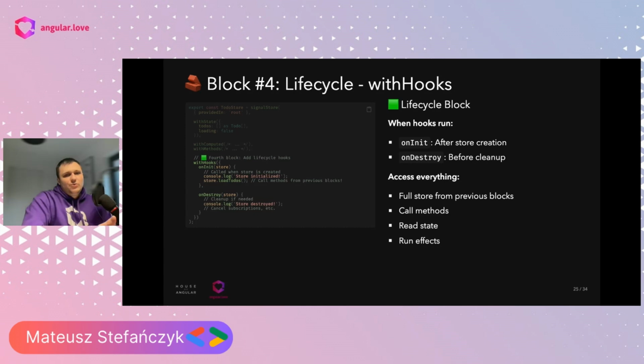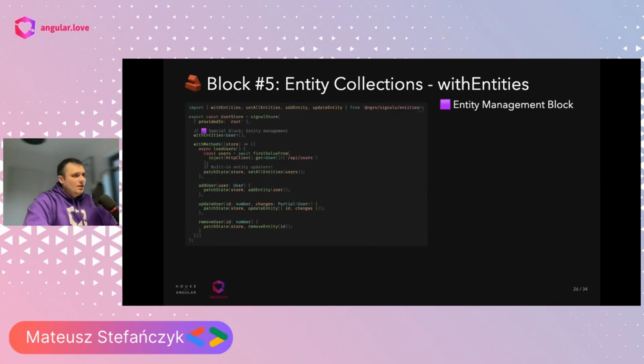So whenever we use this store, whether in a component or even as a global store, it should always be populated with this particular data. So we put this logic in the onInit of our store to make sure that this data will always be fetched. There are also other blocks which can help us manage our data and our store.